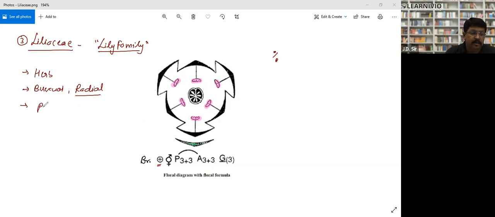Again, the perianth is present in the form of six tepals, in the group of 3 plus 3.